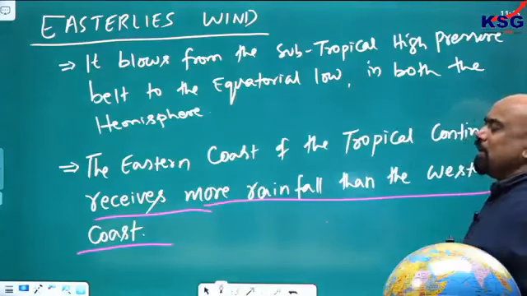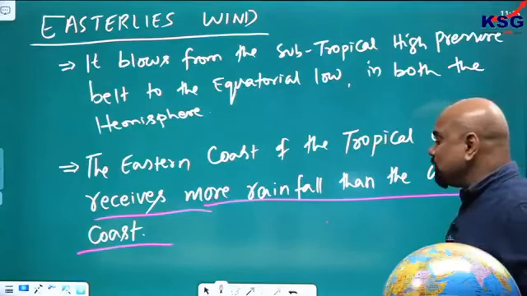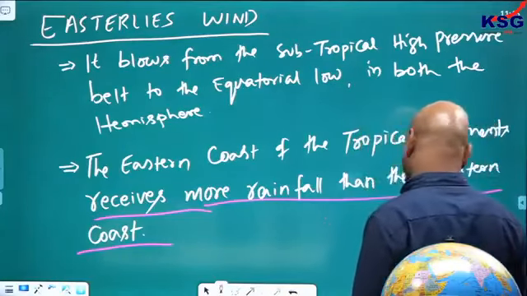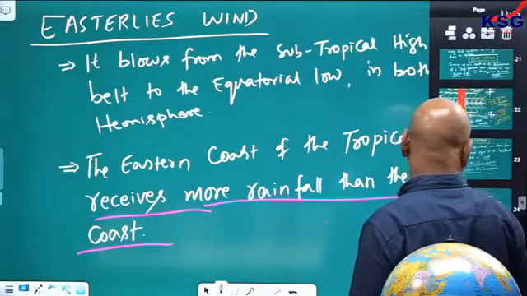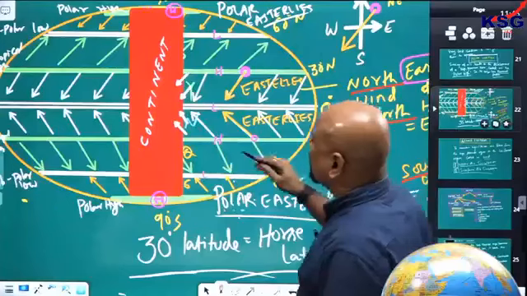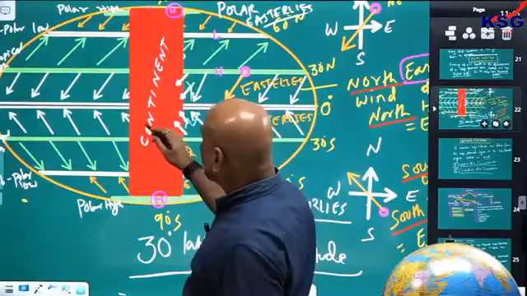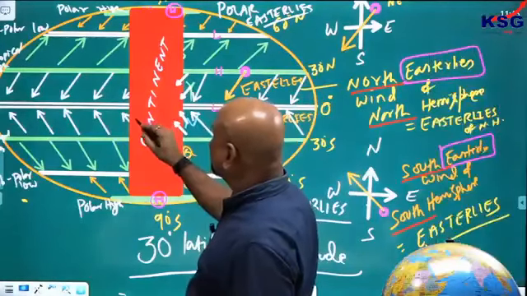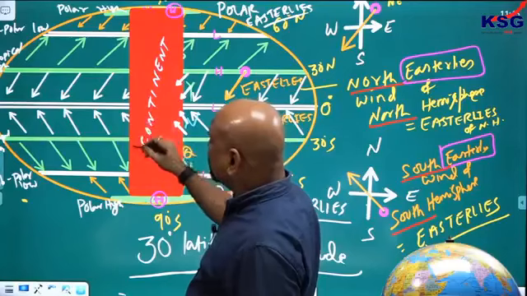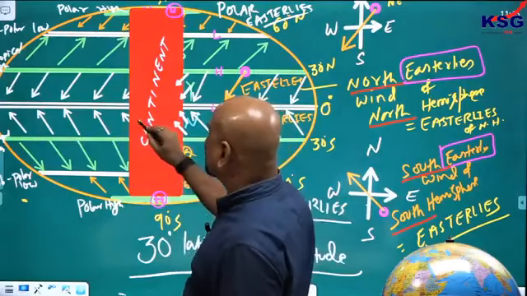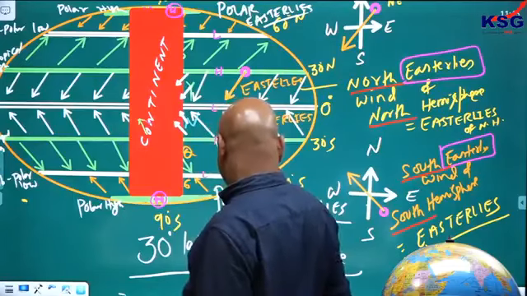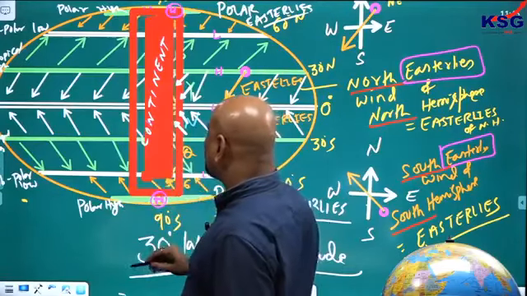Why? Because at the western coast they will release the moisture. While it reaches the western coast, it will be very late. देखो ना, ये ईस्ट कोस्ट है. यहाँ आते आते क्या होगा? यहाँ पे ये कॉन्टिनेंट के ऊपर है वेस्ट कोस्ट. Will they give rainfall? ये तो भाई कॉन्टिनेंट से जा रहे हैं ना. This wind is going from the continents.